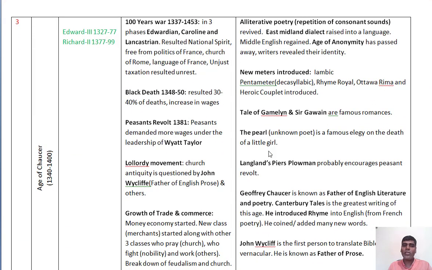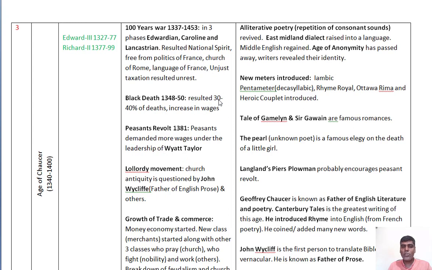Coming to the age of Chaucer, he is known as the father of English literature or poetry. During this age of Chaucer, from 1340 to 1400, please try to understand: if you memorize this entire table, you may get 5 to 10 questions in the examination, that is 10 to 20 marks with this table only. I am very confident about the question paper pattern, and I am telling you, this table plays a crucial role in understanding the history of English literature.